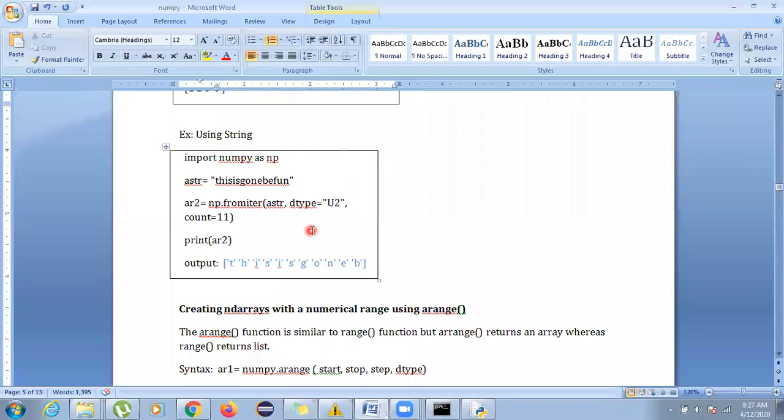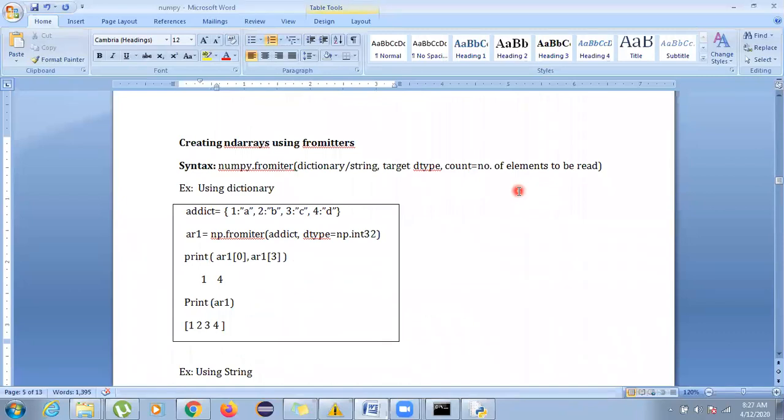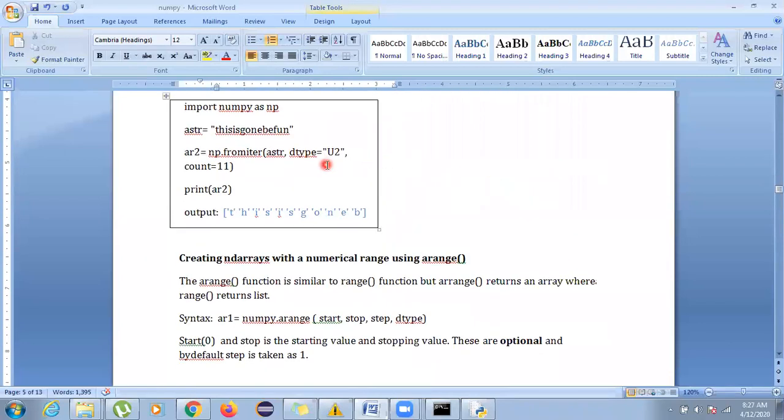Now, one more additional thing that we forgot to discuss is that we have one count also in the syntax, which says number of elements to be read. Now see, it is optional. Do you want to keep it or not? So, I've given you an example in which it is there. Now we have a string which says this is going to be fun. I wanted to convert it into data type U2, which is set as a Unicode character. We can convert it to any other data type, but it should be a string only. Now I want the count to be only till 11. It should not go more than this.